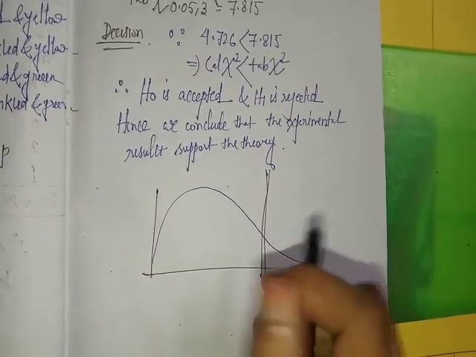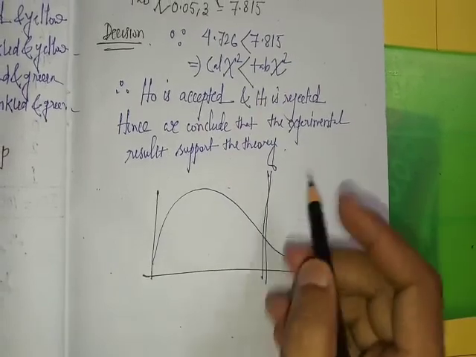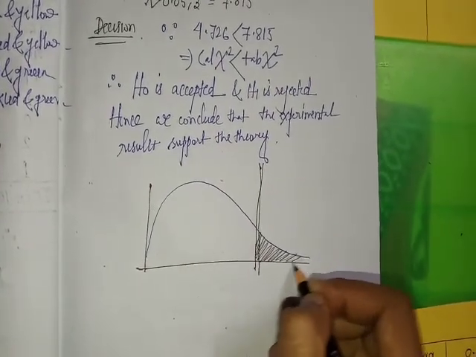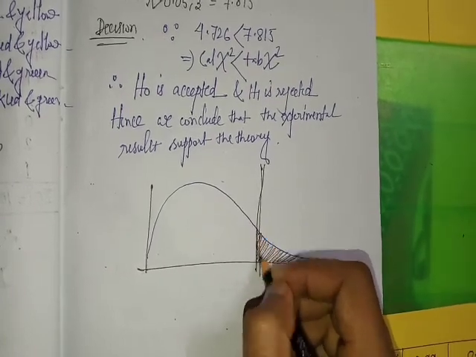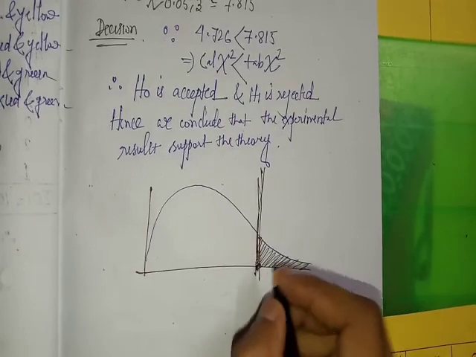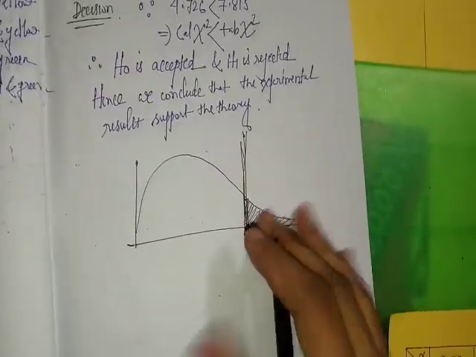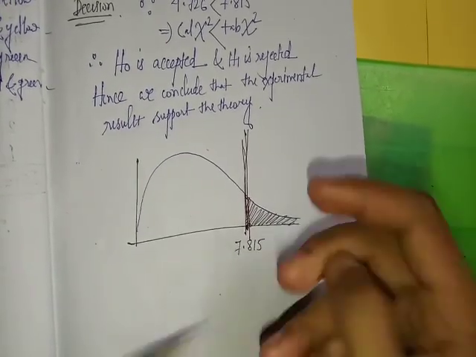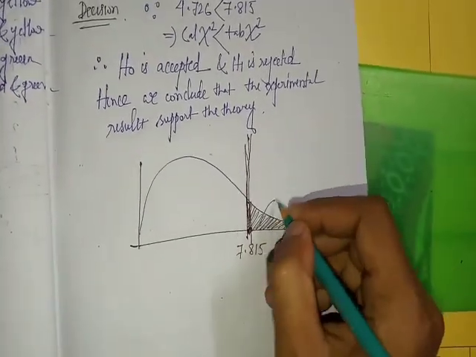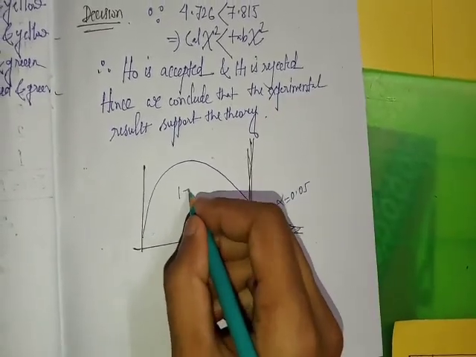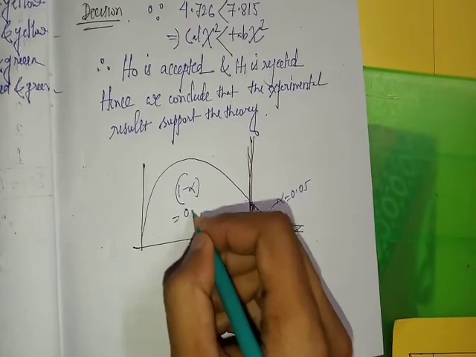So this is the curve of chi-square for 3 degrees of freedom. This is the tabulated value. So the tabulated value of chi-square is 7.815, and the area in this region is alpha, that is alpha equal to 0.05, and the remaining portion has area 1 minus alpha, that is 0.95.